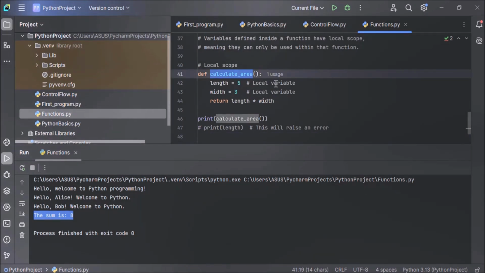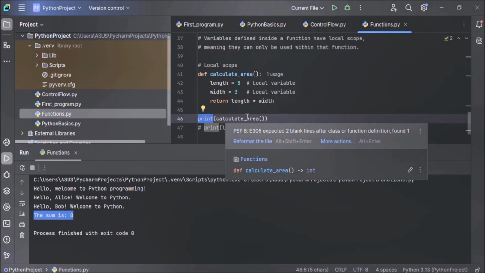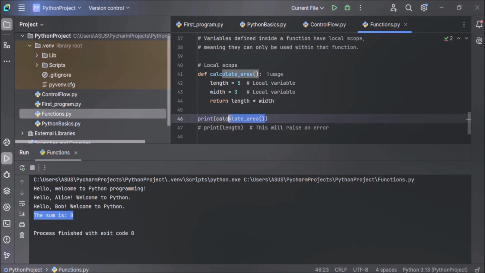This calculate area function computes the area and returns the computed area back to the calling function. This return statement is calculating the area, length into width. Here we have a print function outside the calculate area function, because the function ends at the return statement. After that, we are calling the function, print calculate area. The calculate area function is called here, and it calculates the area 15.